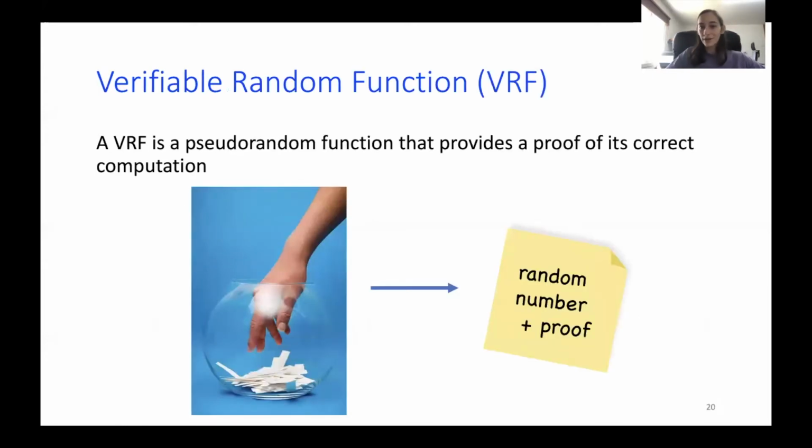So a main tool we are using is verifiable random function, or VRF. So what is VRF? It's a pseudo-random function, and it provides a proof of its correct computation. In simple words, I can think of someone picking out a random number along with the proof of the number you received. Let's say I get the number 3, and I can show everybody and prove to everybody that I actually received 3. And I cannot regret and pick another card. Yes, I get a number and I'm stuck with it for this round.